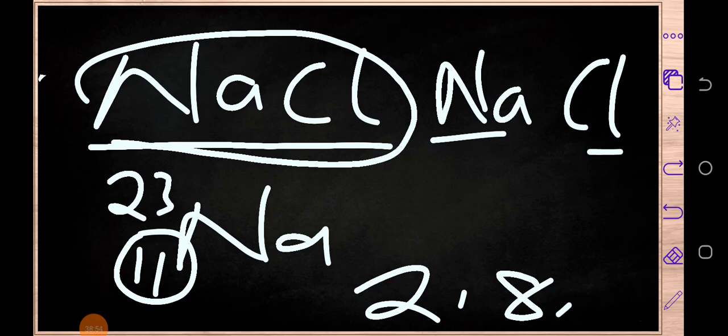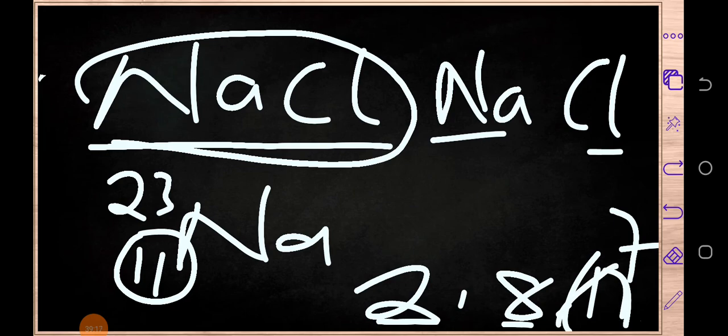Lastly, if you add 2 plus 8, the answer is 10, and we are going to remain with 1. So you can see that for this atom to be stable, it has to lose this electron, because it will be more difficult for it to find 7 more electrons than just to lose this 1 electron. I hope you are getting it. So this 1 electron which is lost for this element to be stable is its valence. So we are going to write it like that.